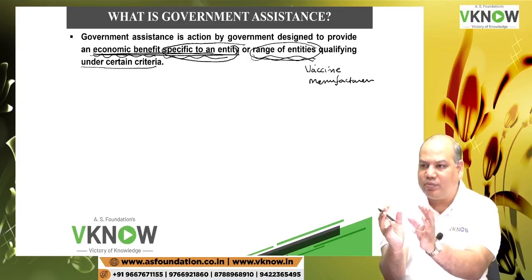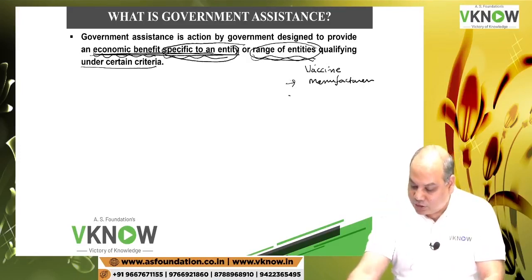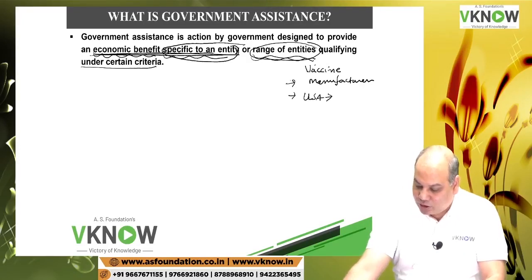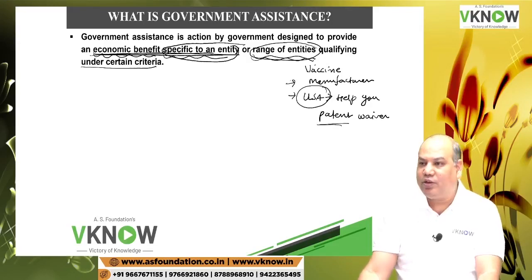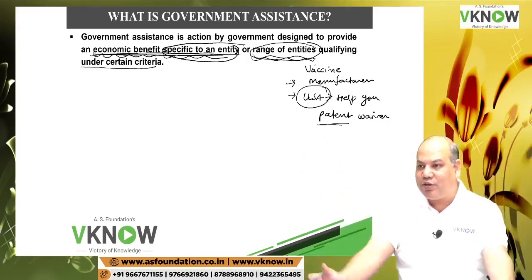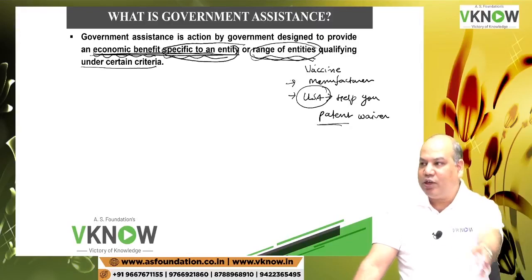Similar set of companies. And the government says, okay, we will negotiate with the USA and we will help you to get patent waiver. So government is negotiating with USA that please waive the patent requirement so that we Indians can also manufacture vaccines. So that will help whom?